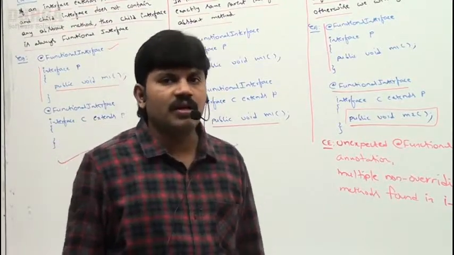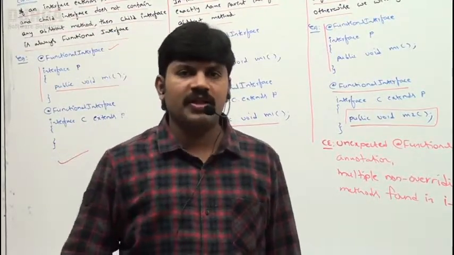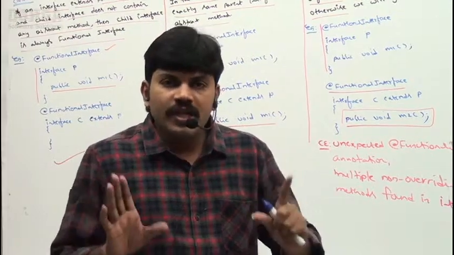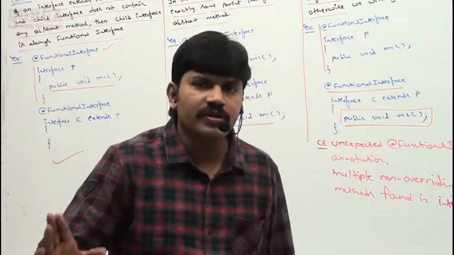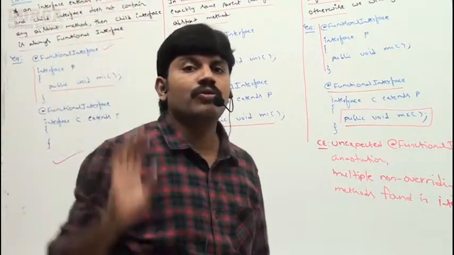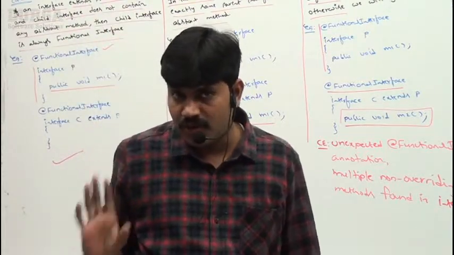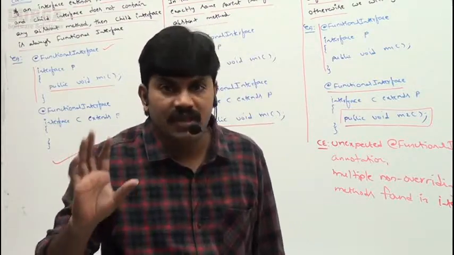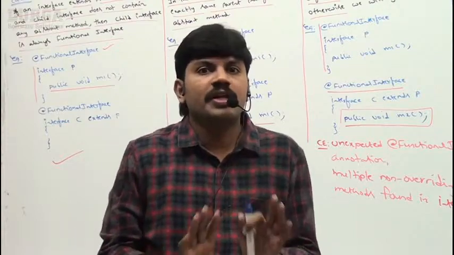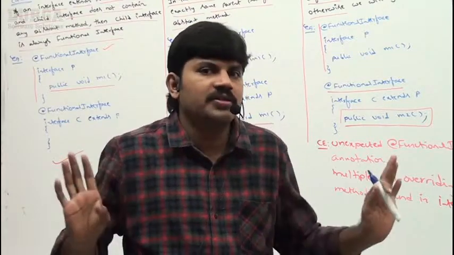Then immediately you ask, sir, what about default methods? What about static methods in the interface? Sir, default methods, static methods, no restriction. In the parent or child interface, you can take any number, no restrictions at all. Everyone can understand, right? Sir, this is the @FunctionalInterface annotation with respect to the inheritance concept, all 4 cases, right?